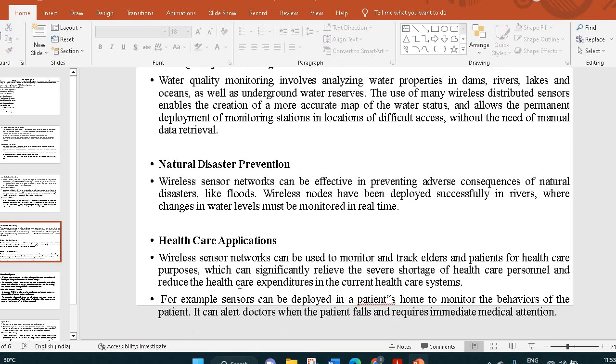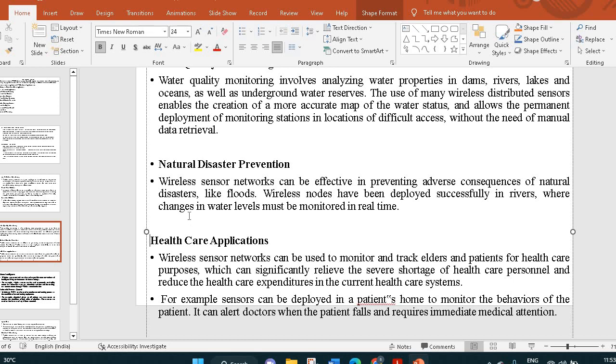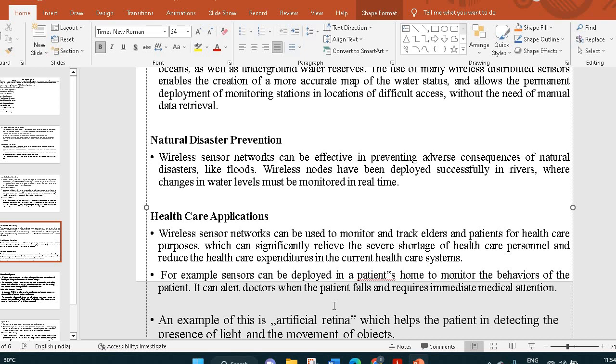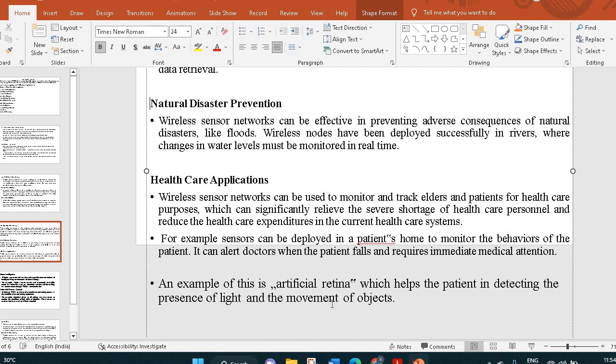Healthcare applications. Wireless sensor networks can be used to monitor and track elders and patients for healthcare purposes, which can significantly relieve the severe shortage of healthcare personnel and reduce healthcare expenditures in the current healthcare systems. For example, sensors can be deployed in a patient's home to monitor the behavior of the patient. It can alert doctors when a patient falls and requires immediate medical attention. An example of this is the artificial retina, which helps the patient in detecting the presence of light and movement of objects.